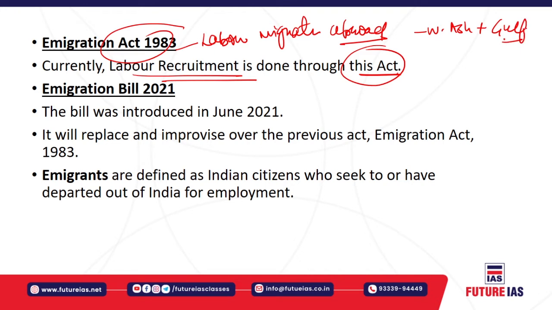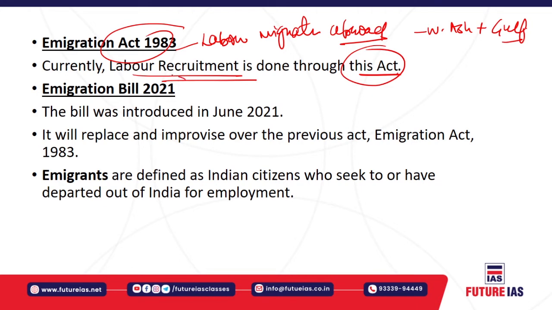The recruiting agencies, the middlemen recruiting persons from India to those Gulf countries, should be government certified. It also talks in detail about recruitment charges and the minimum service conditions that could be provided. So definitely this act sought to provide rights to the individuals who are going abroad for these jobs.